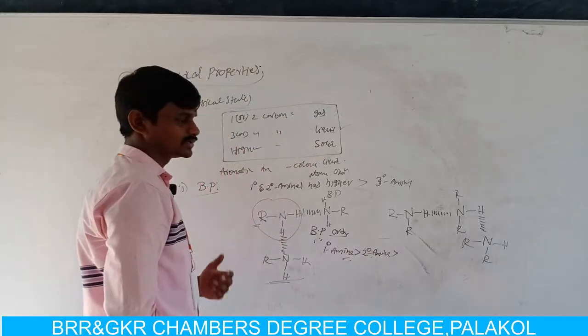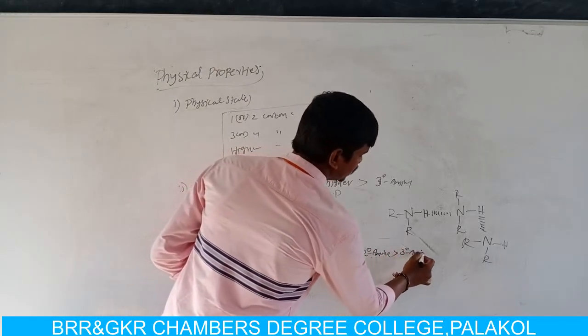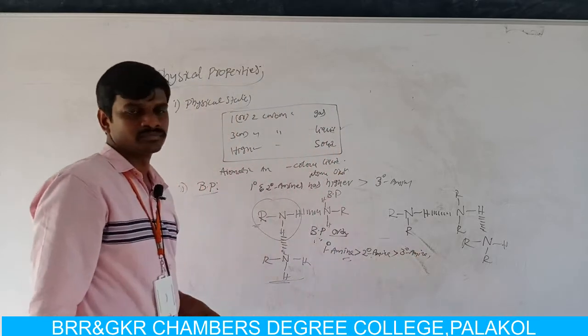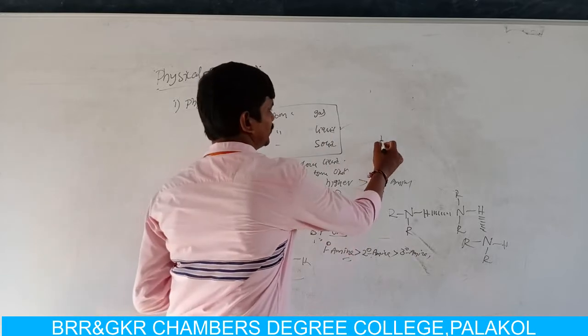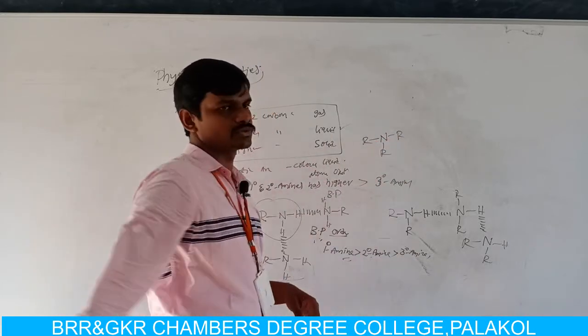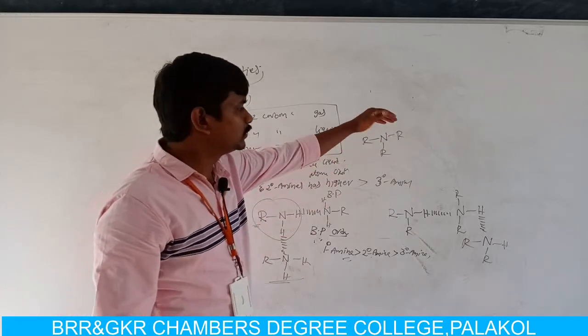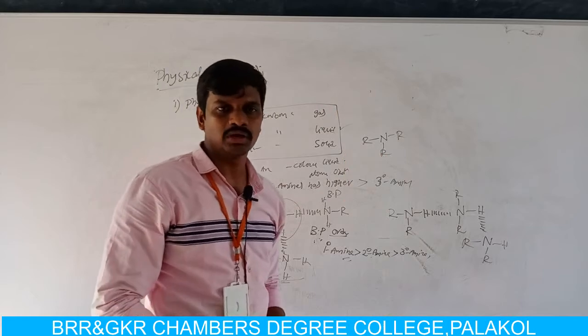Secondary amines have higher boiling points than tertiary amines. Usually tertiary amines do not produce any hydrogen bonding due to lack of hydrogen atoms. In a tertiary amine, the nitrogen is attached to three alkyl groups, so the nitrogen does not attach to hydrogen atoms and we cannot observe hydrogen bonding.